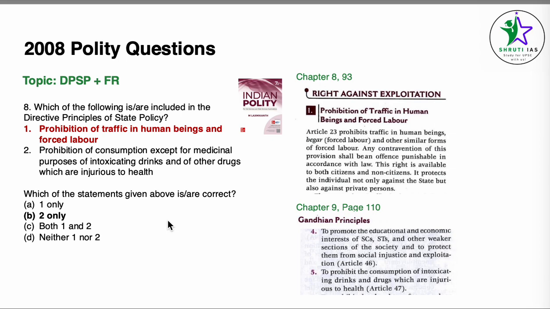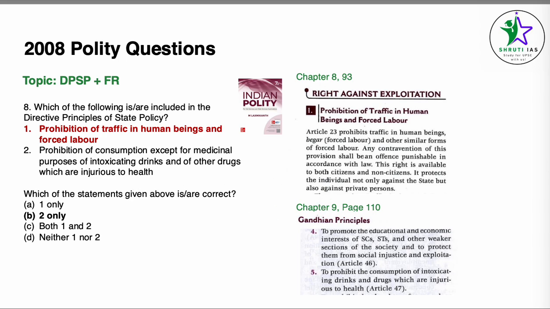Now here it is asked which of the statements given are correct. For the first point we can check chapter 8, Fundamental Rights, page number 93. Under right against exploitation, Article 23 talks about prohibition of traffic in human beings and forced labor. So this makes our first statement incorrect because it's a fundamental right, not a DPSP.